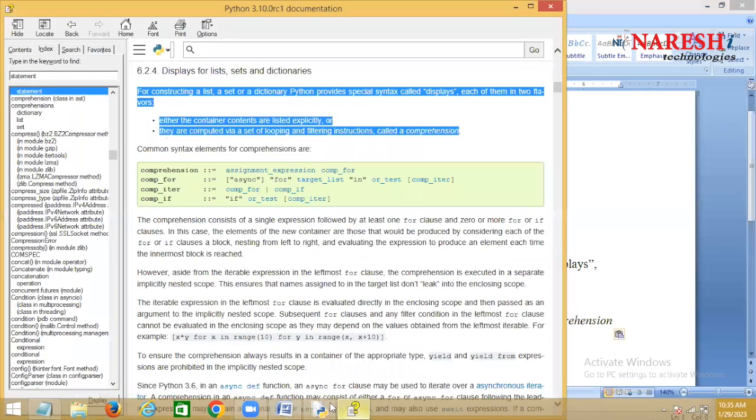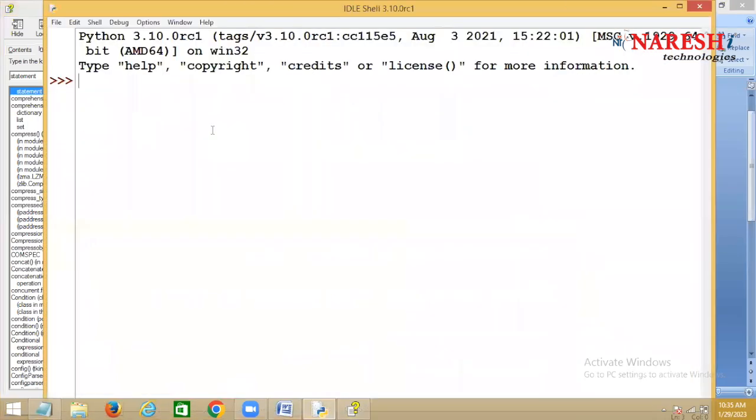For example, I want to create a list. I want to create some sales list. Sales list equal to, within square brackets, I just list all the values.